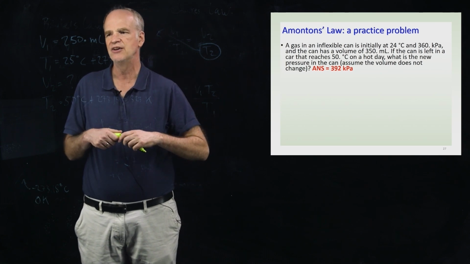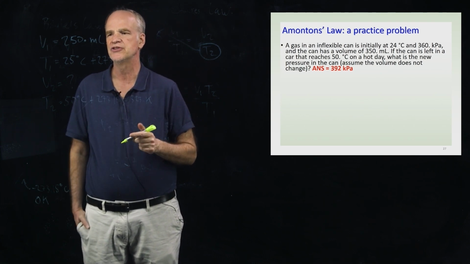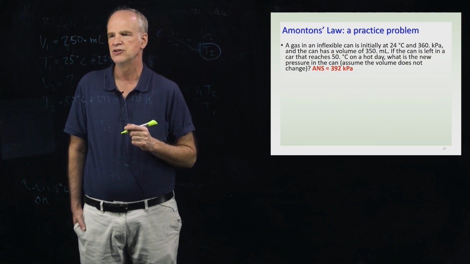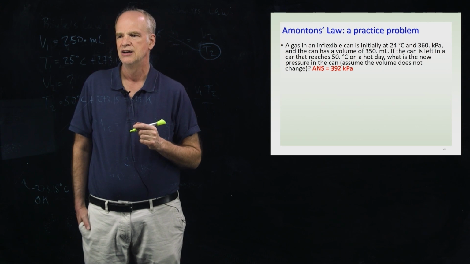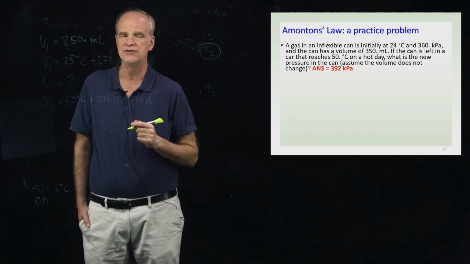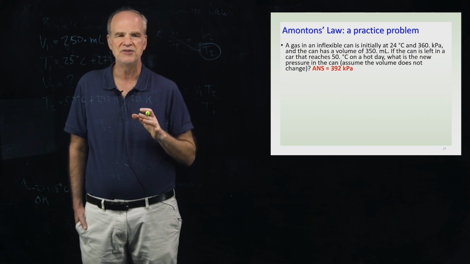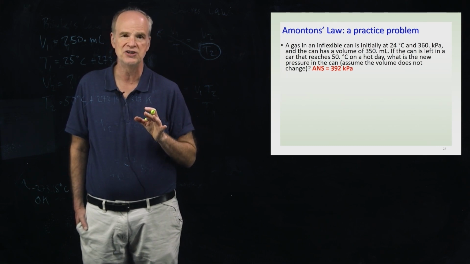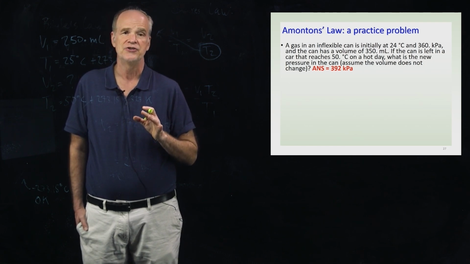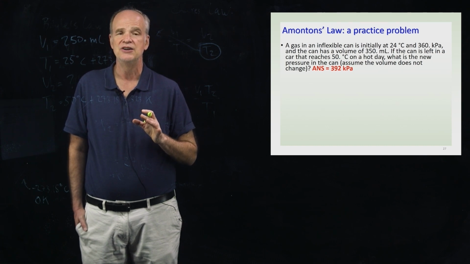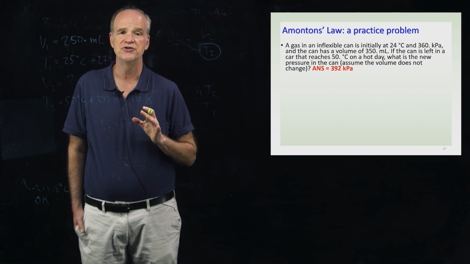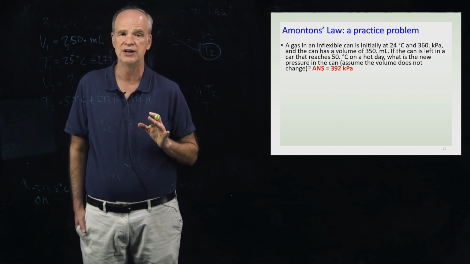A gas in an inflexible can is initially at 24 degrees Celsius and 360 kilopascals, and the can has a volume of 350 milliliters. If the can is left in a car and that car reaches 50 degrees Celsius on a hot day, what is the new pressure in the can? We have to be careful here. We're given some pressure, temperature, and volume information, so we need to discern which law to use. It can be helpful to look at what is changing and what is constant.